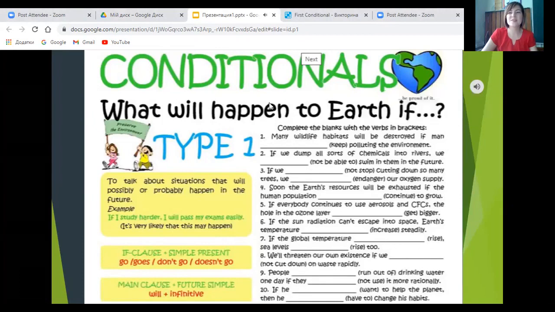The time is up. Now let's check whether you succeeded with the correct answers.